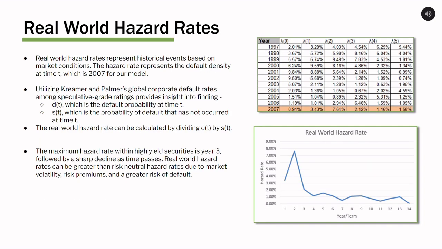Real-world hazard rates are based on historical market conditions and represent the default density at a specific time, such as 2007. By using global corporate default rates for speculative grade ratings, we gain insights into two critical metrics: the default probability at time t and the probability of default that has not occurred at time t. To calculate the hazard rate, we simply divide d(t) by S(t). When we're examining our high-yield securities, we observe the maximum hazard rate occurring around year 3, followed by a significant decrease over time. Real-world hazard rates can surpass risk-neutral rates due to factors like market volatility, risk premiums, and an elevated risk of default. These elements contribute to the differences between those two types of hazard rates.